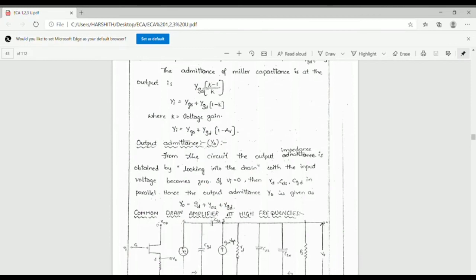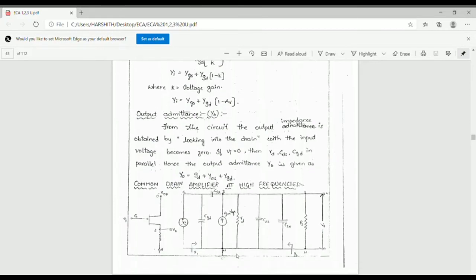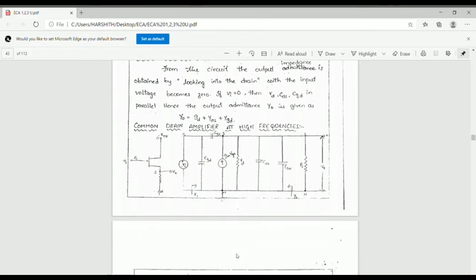Similarly, another one is the common drain amplifier at high frequencies. This is the common drain amplifier. So in this high frequency analysis, this is the VI. Drain is common between input and output, and this is the G, and this is the source terminal. Output is the source, input is the gate, and drain is common between the input and output.